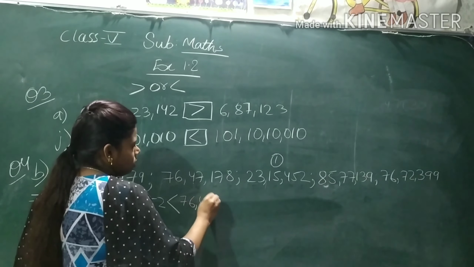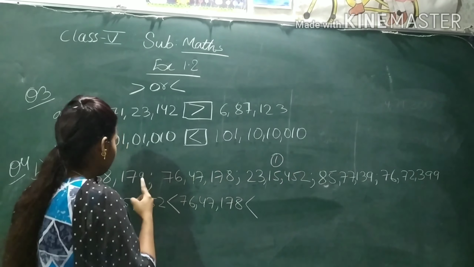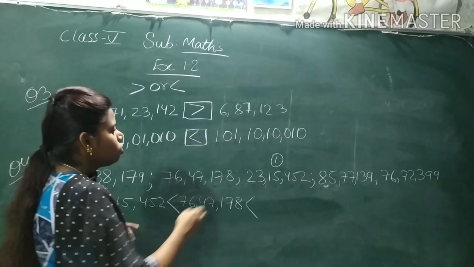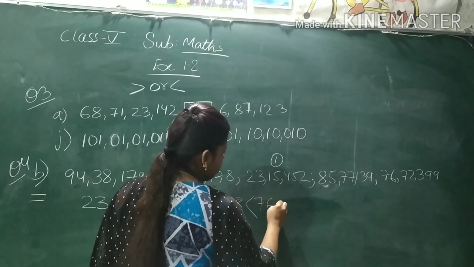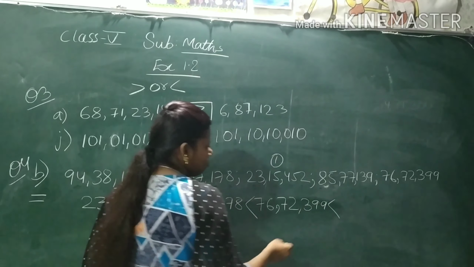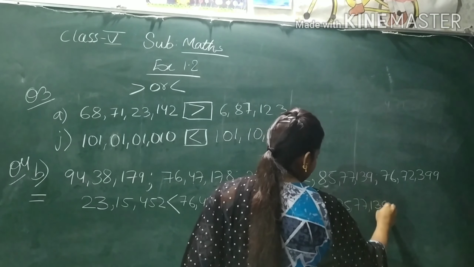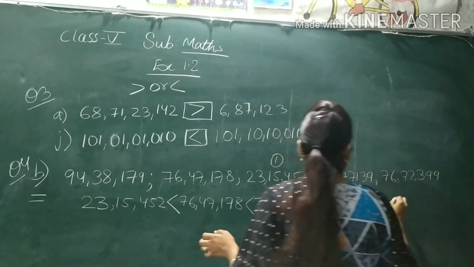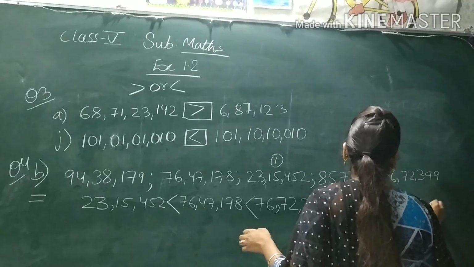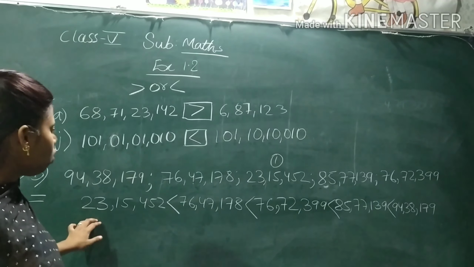76 lakh 47,178 is small. Now after this again that number is small because we have 94 lakh, then we have 85 lakh and 76 lakh one. So we will write that because 76 one is small. 76 lakh 72,399. Then we will write this one, that is 85 lakh, 77,139. Now last one is 94,38,179. So in this way you will arrange the number in ascending order. Ascending order means small to big.